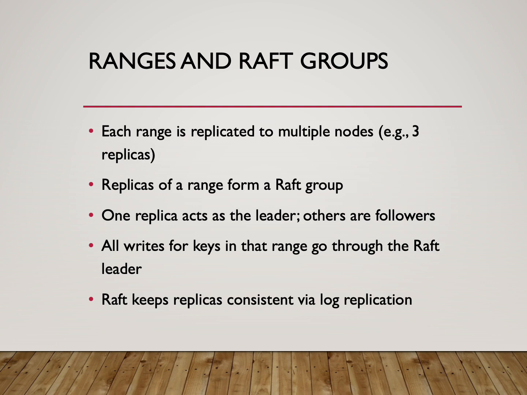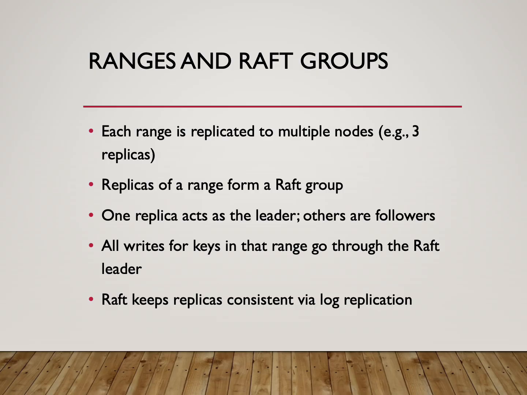Let's zoom in and talk about ranges and Raft groups. CockroachDB treats all data as a global key space, a big sorted space of keys. It splits this key space into contiguous chunks called ranges. Each range holds an interval of keys. For example, one range might cover keys from some lower bound up to key 1000, and the next range might cover from key 1000 up to key 2000.